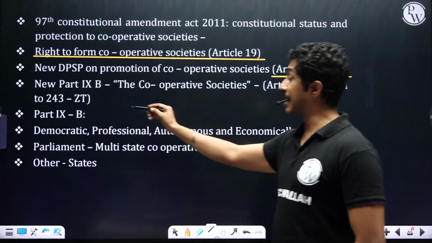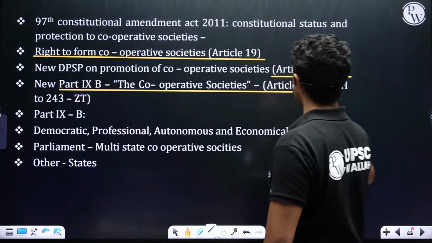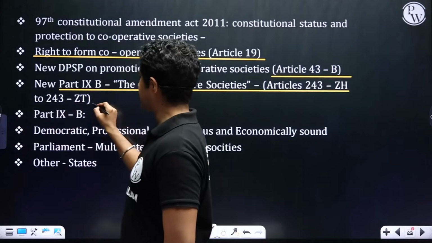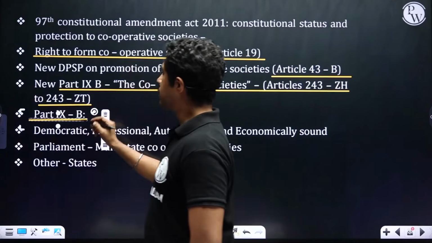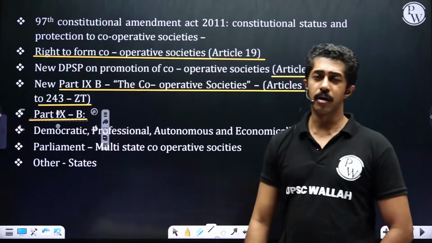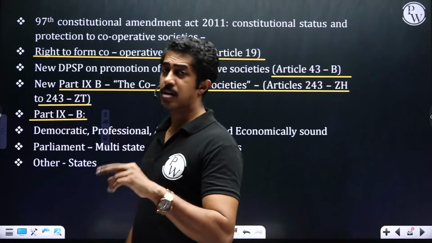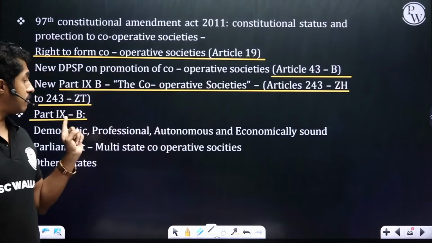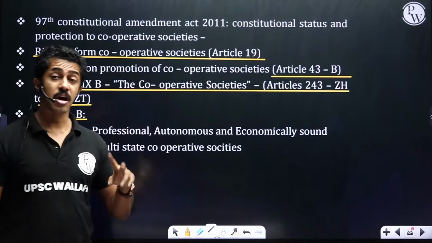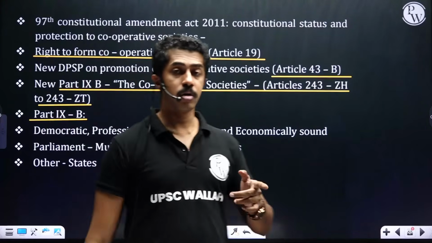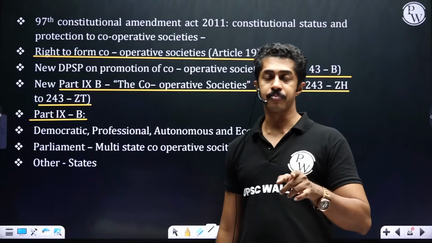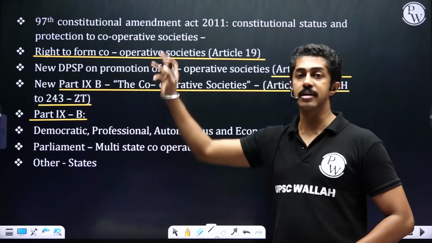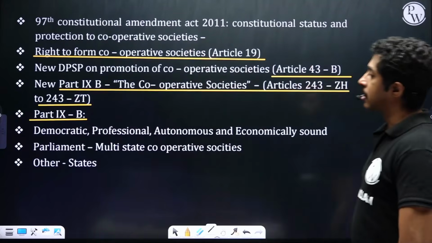New Part 9B, the cooperative societies, Article 243ZH to Article 243ZT was added. Part 9, Panchayat. 9A, Municipality. 9B, cooperative societies. 43B, promote cooperative societies, DPSP. Then right to form cooperative societies, Article 19.